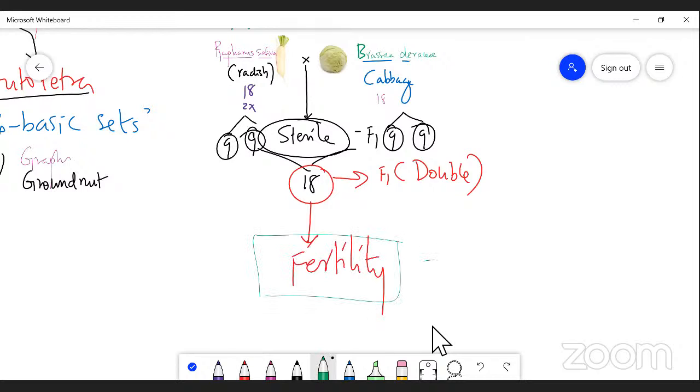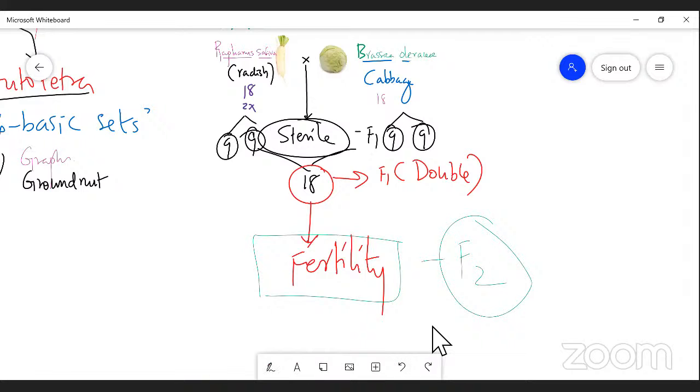Fertility was restored not in the F1 generation but in the F2 generation, the second filial generation. In that condition, fertility was produced. So that means an organism produces both radish and cabbage. Radish is produced from the root and cabbage is obtained from the leaf. So in the F2 generation, only these two different vegetables are produced, right? So this is an example of allopolyploidy.